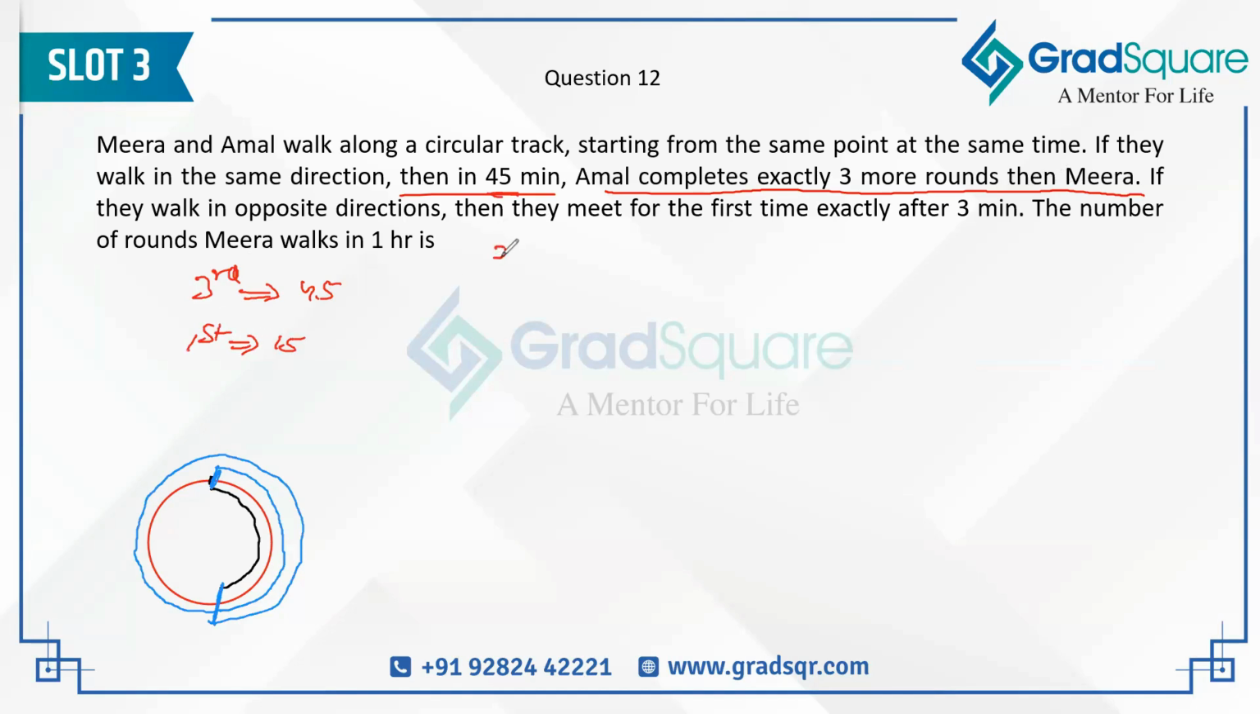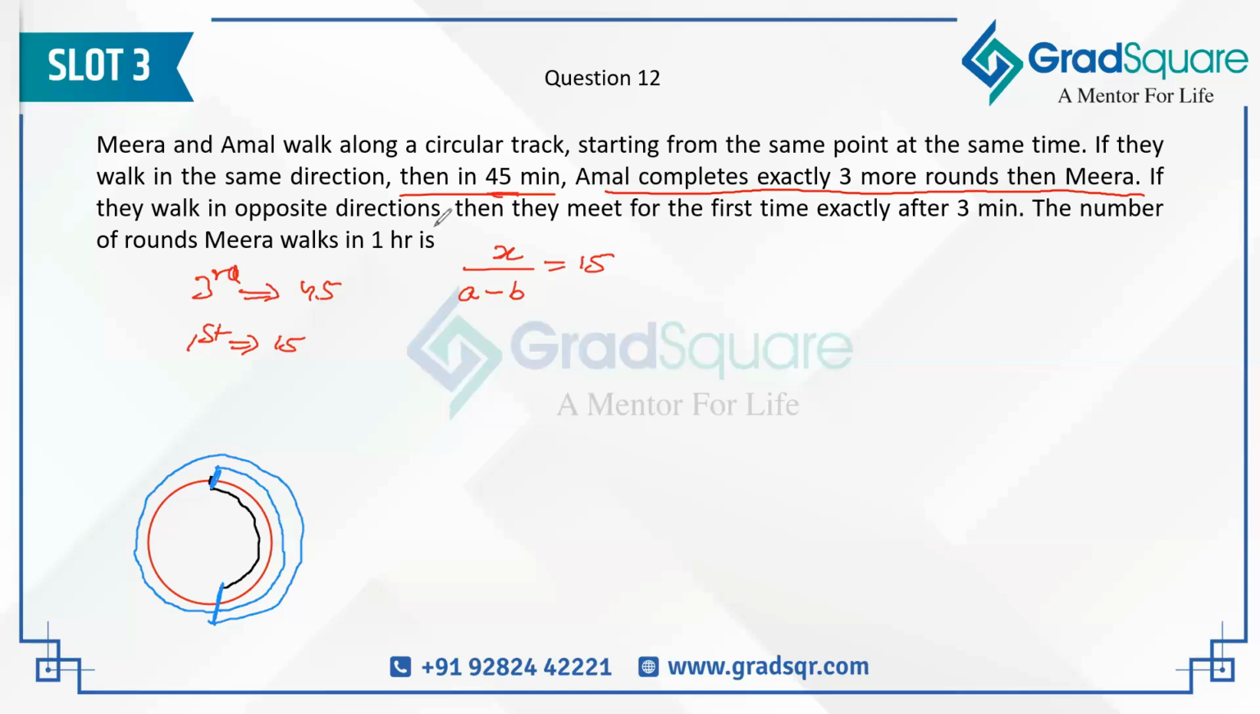Correct? So let's say X is the track length. When are they going to meet for the first time? X divided by the relative speed. What is the relative speed? Amal is moving faster, so I'm taking Amal's speed as A and Meera's speed as B. So X divided by A minus B must be equal to 15. That's the first equation that we are getting.